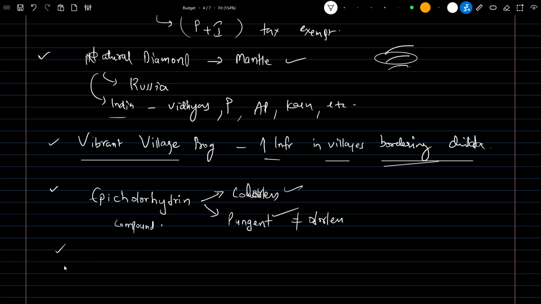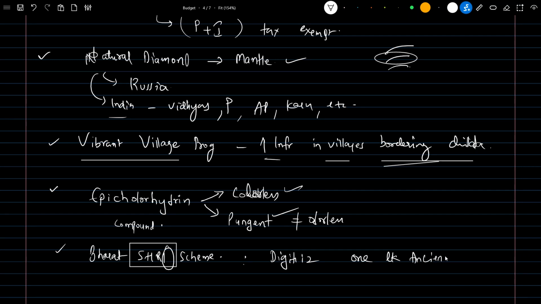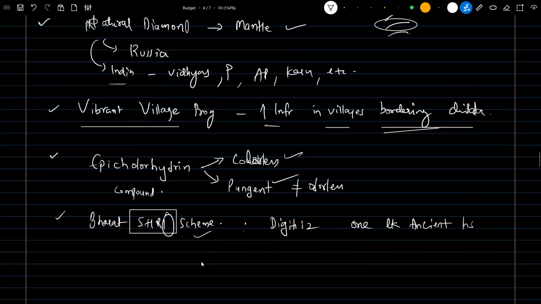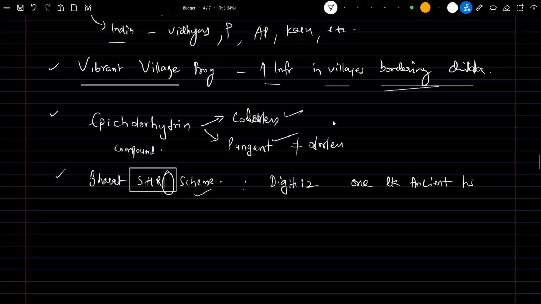And next is the Bharat SHRI scheme. What does SHRI mean? It is shared repository of inscriptions. The main aim of it is to digitalize 1 lakh ancient inscriptions. One lakh ancient inscriptions need to be digitalized is the main aim of this Bharat SHRI scheme. SHRI means shared repository of inscriptions.